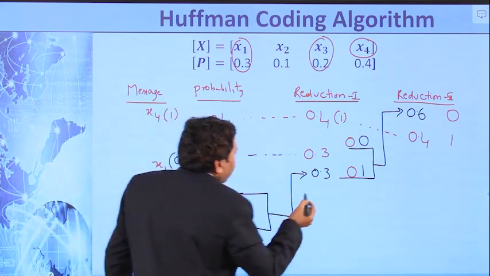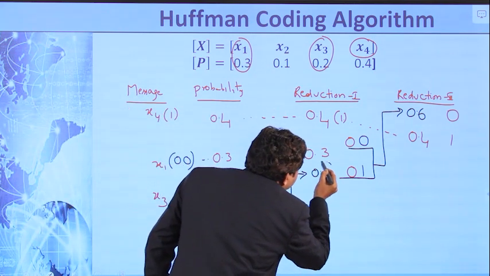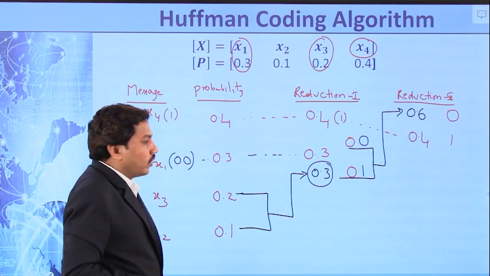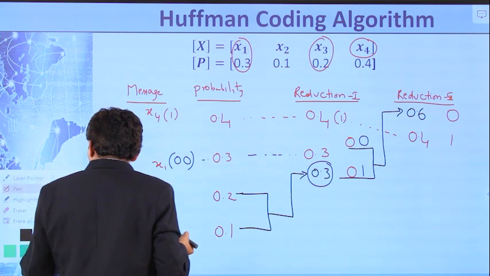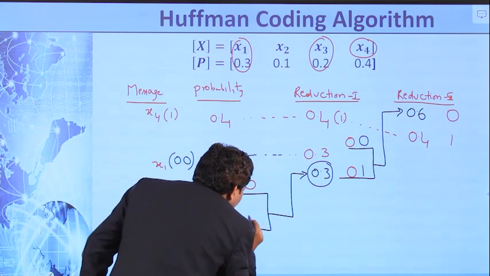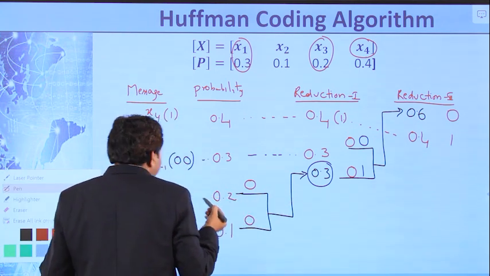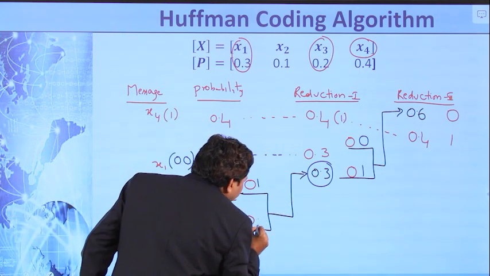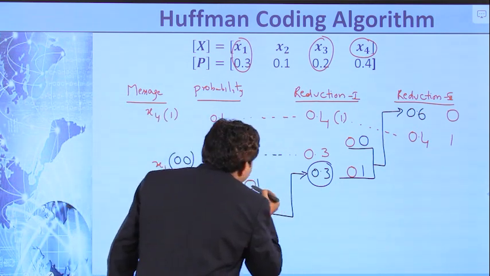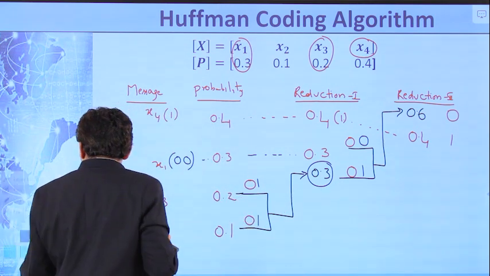Next one. We can obtain this 0.3 by adding these two probabilities. That indicates this code, 0, 1, is common for these two probabilities.